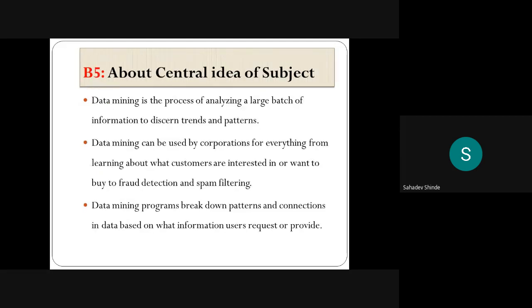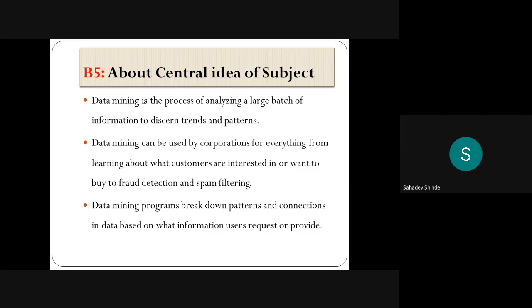Now you can see what the central idea of the subject is. See what we are going to learn in this subject here. Simply remember this central idea. So what things are you going to learn? First of all, the basic terminologies of data mining. What is data?